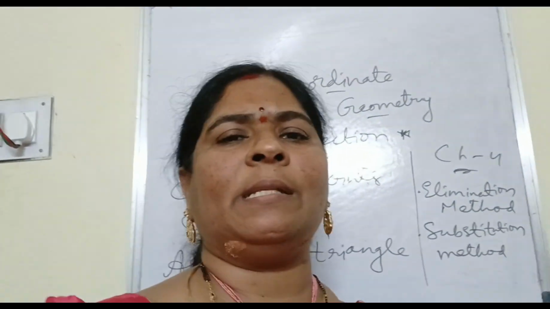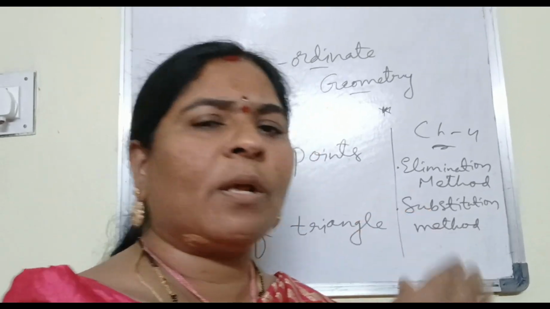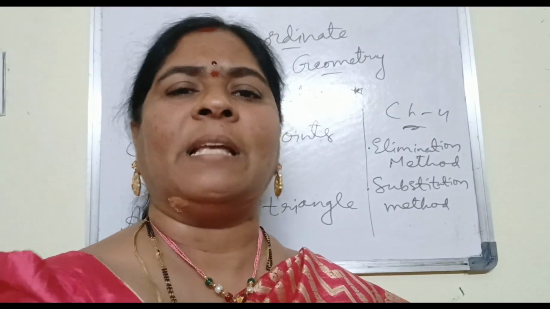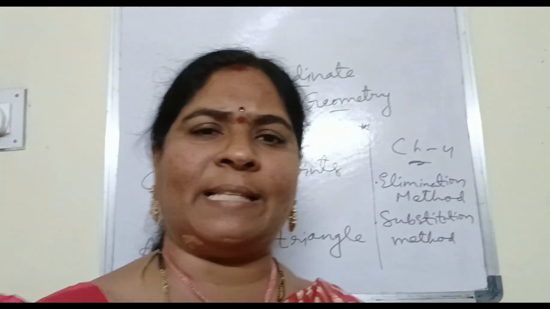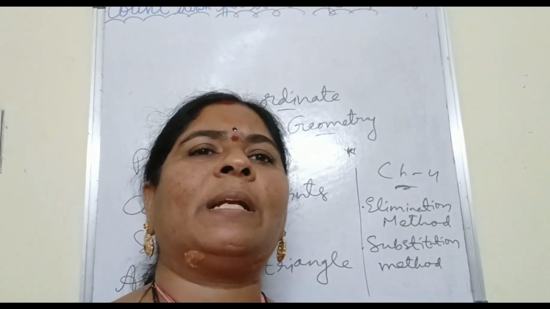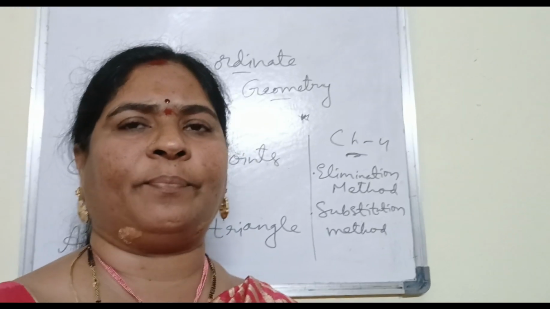Especially parabola is definitely asked sometimes, and from pair of linear equations also we may get a graph, or we may get a graph from statistics, LCM, HCF graph. Then construction may be from tangents and secants, or from similar triangles. So definitely one construction question appears. And Venn diagrams from sets.